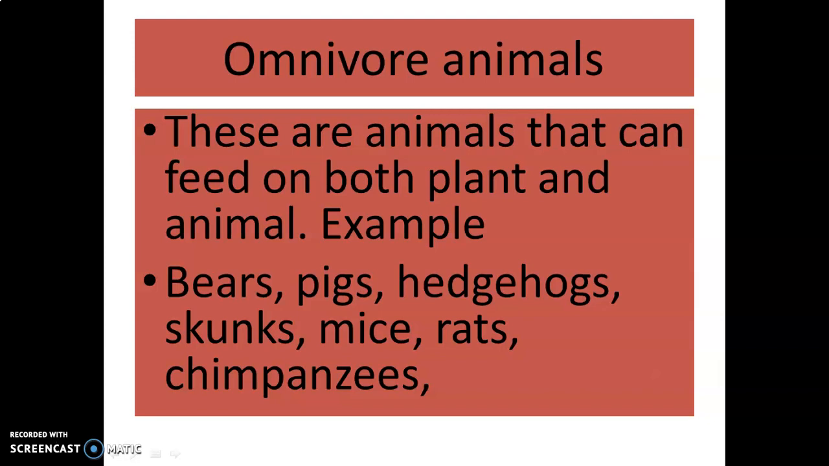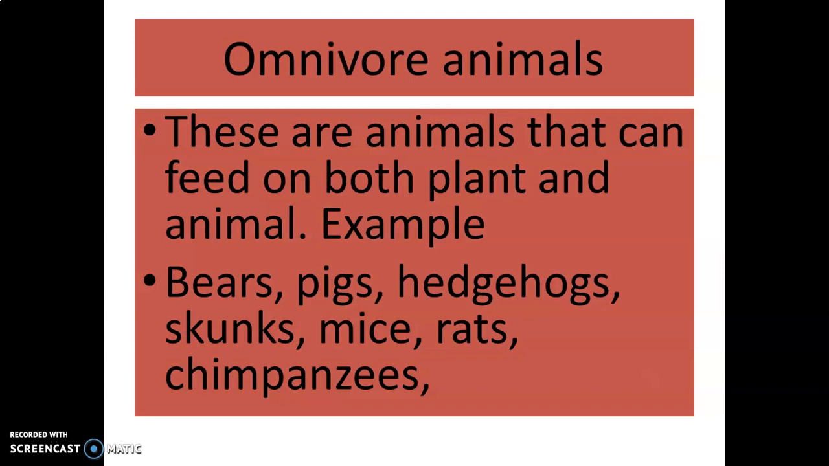And to add on that, even humans, people like us, we are omnivores. We eat plants and we eat animals as well. Yes, I know most of you might be surprised. Remember that we eat the meat of animals. We eat cow, we eat goat, we eat sheep, okay? We eat fish. We are actually eating animals, so we fall under omnivores.